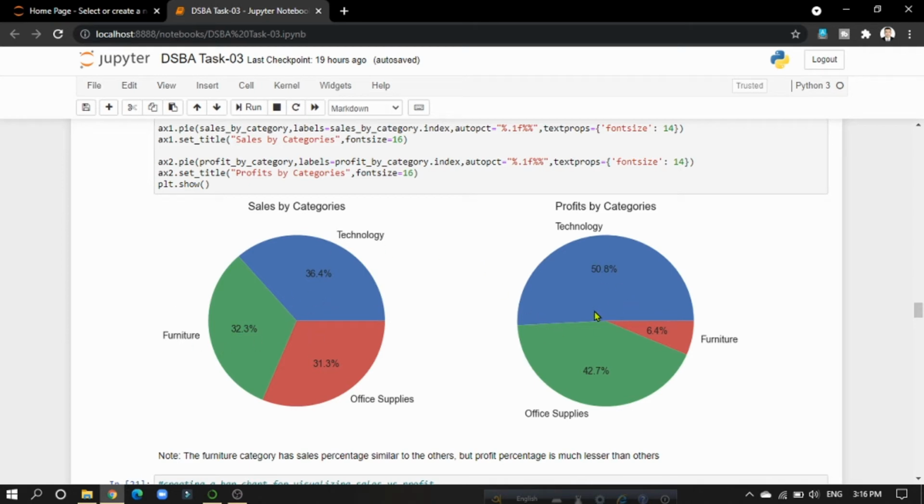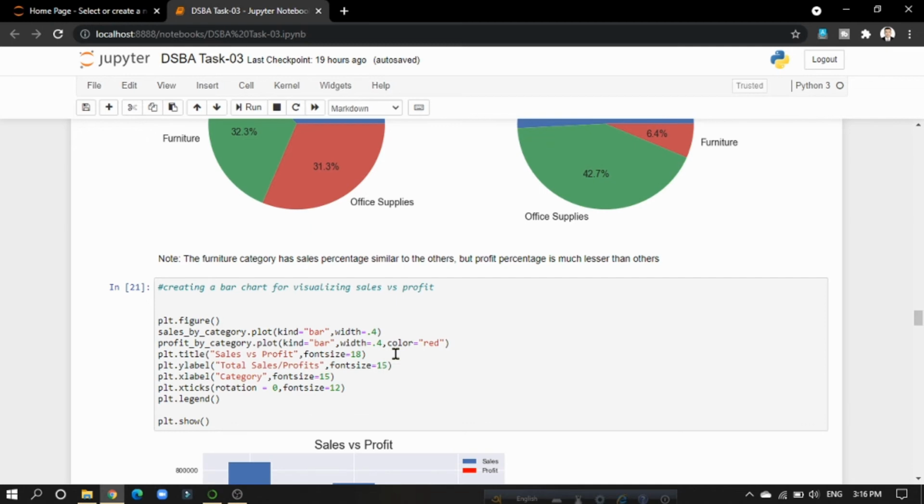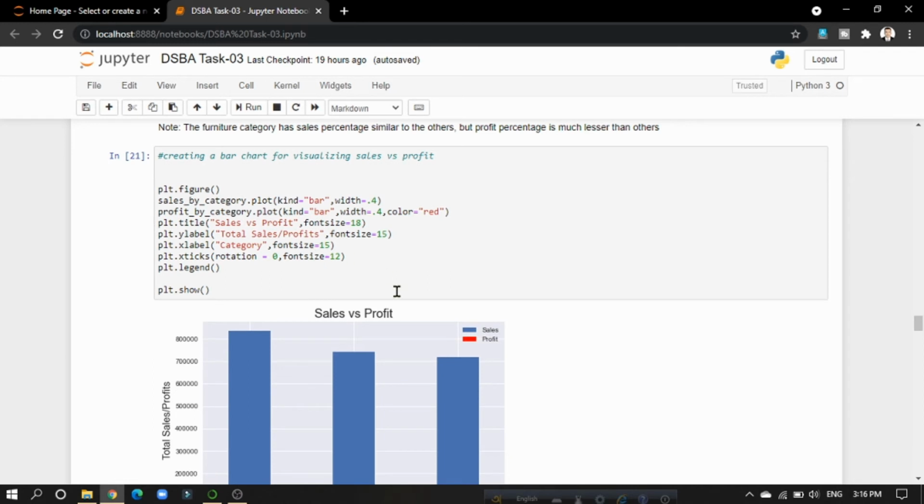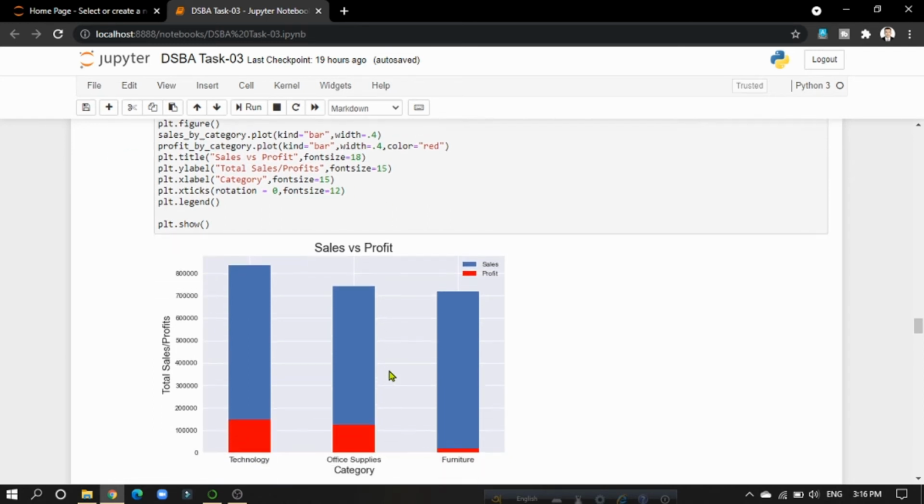But in the profit section, we can see that the furniture has low profits. We can conclude that the furniture category has a sales percentage similar to others, but the profit percentage is much lesser than others. And then I have tried to create a bar chart for visualizing sales versus profit.